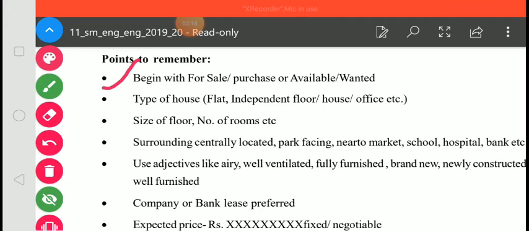Such advertisements you begin with For Sale if you are selling anything, For Purchase if you want to purchase anything, Available if you want to let it out on rent, and Wanted if you want any flat to purchase.